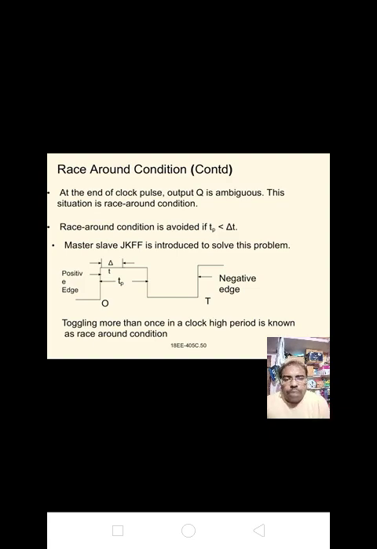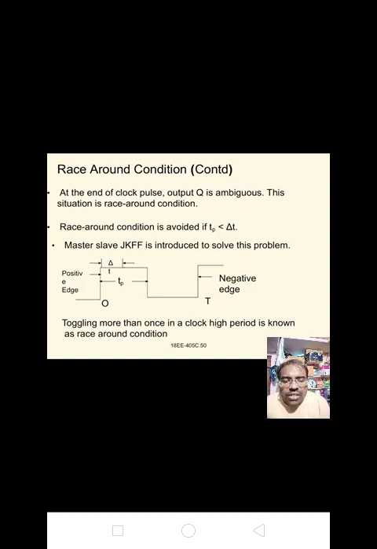At the end of the clock pulse, output Q is ambiguous. The situation is race around condition. Race around condition is avoided if Tp is less than delta t. Master slave JK flip-flop is introduced to solve this problem.